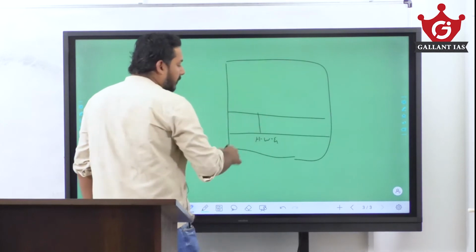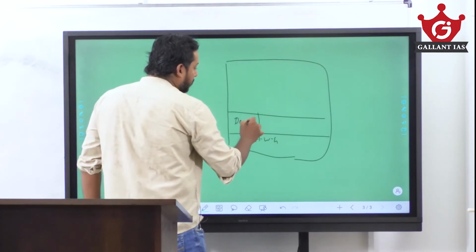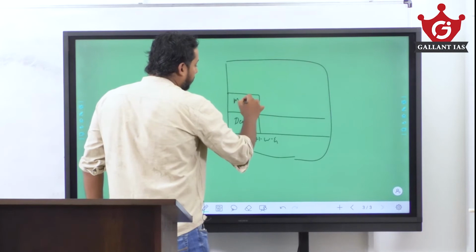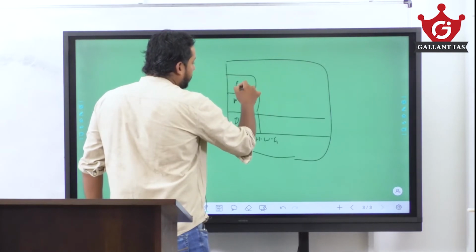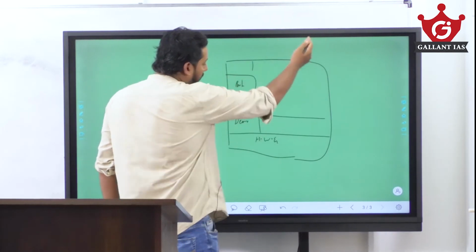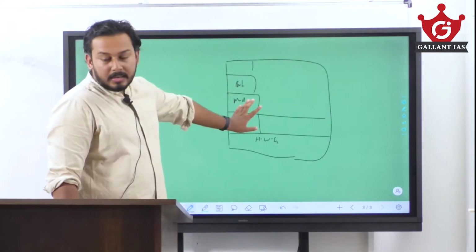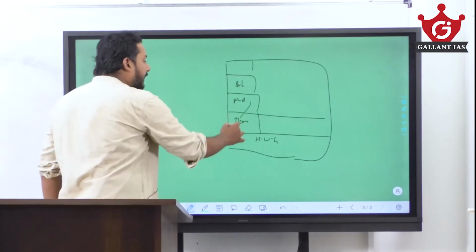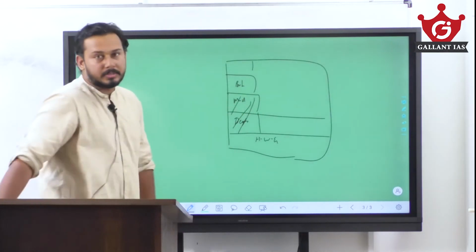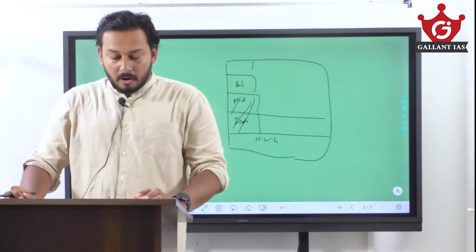We are asked about the western margin. Here we have the desert. Here we have the Mediterranean. Here we have the British. And over there we have the polar. So we are asked about the western and southwestern margin. We have Mediterranean and desert. We are not having temperate deciduous. So which makes the second statement wrong.